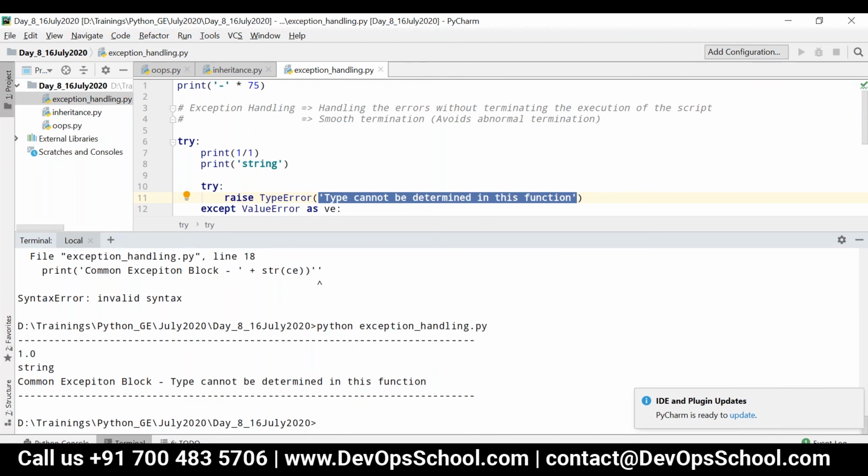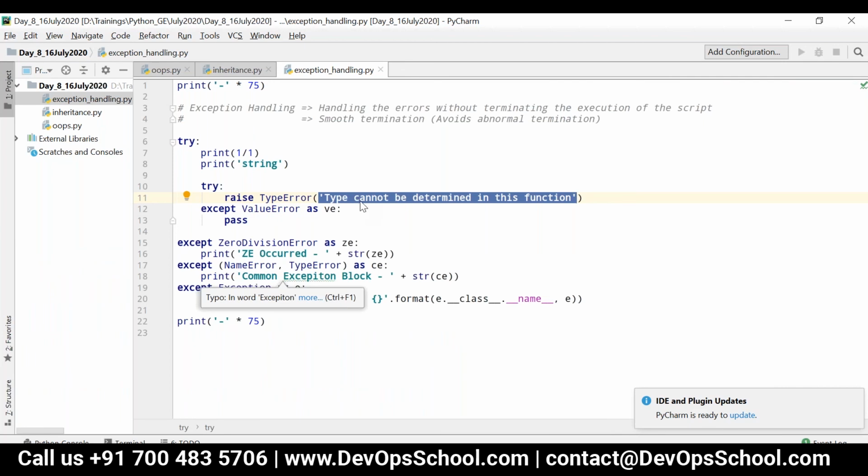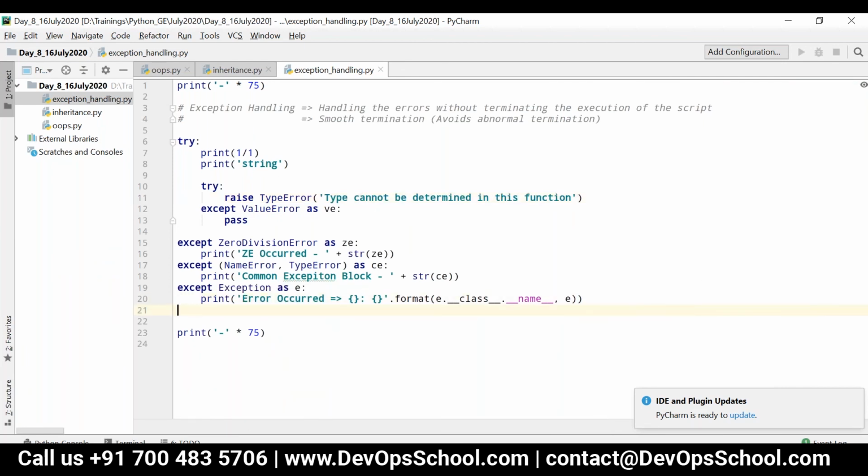Okay, now apart from this particular block, we have two more blocks. We have something called else. This else block will be executed whenever there are no exceptions in the try block.